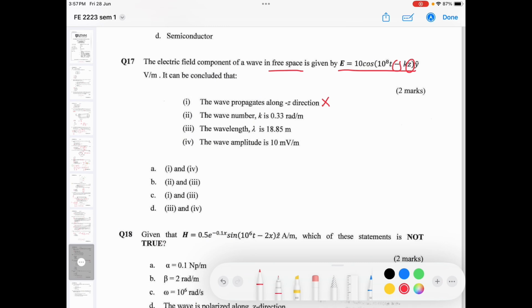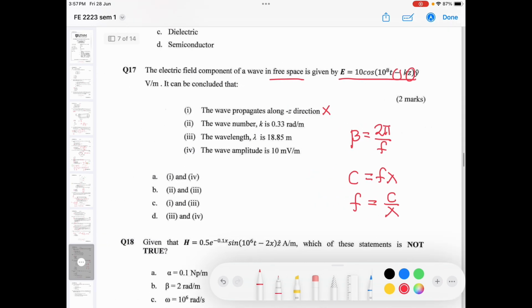So you have to calculate. How to calculate the k or the beta? Beta equals 2 pi f, right? So you have to calculate what is the f. How to calculate the f? C equals f lambda because this is free space. So your f you could replace by C over lambda.